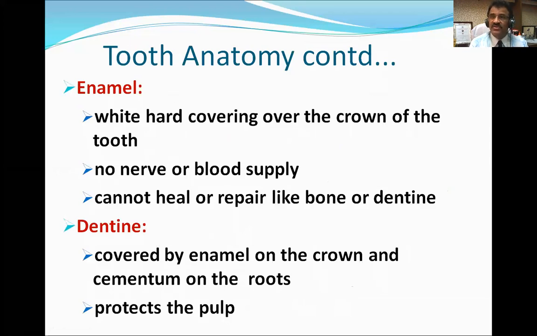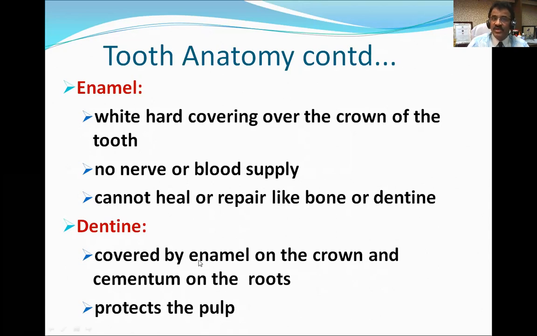So if the tip of it breaks, usually it doesn't hurt inside. Having no nerve supply, it cannot heal or repair like bone or dentine. So it is not repairable. If enamel is lost, it is lost for all time. Bone will get repaired, the dentine part of the teeth will get repaired, but enamel will not get repaired.